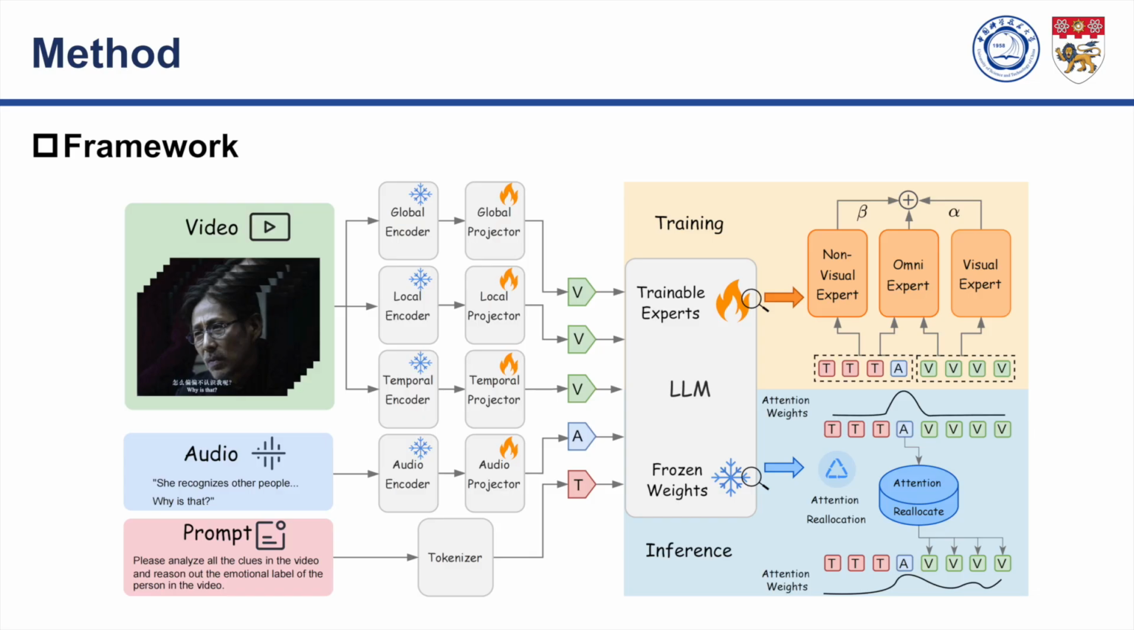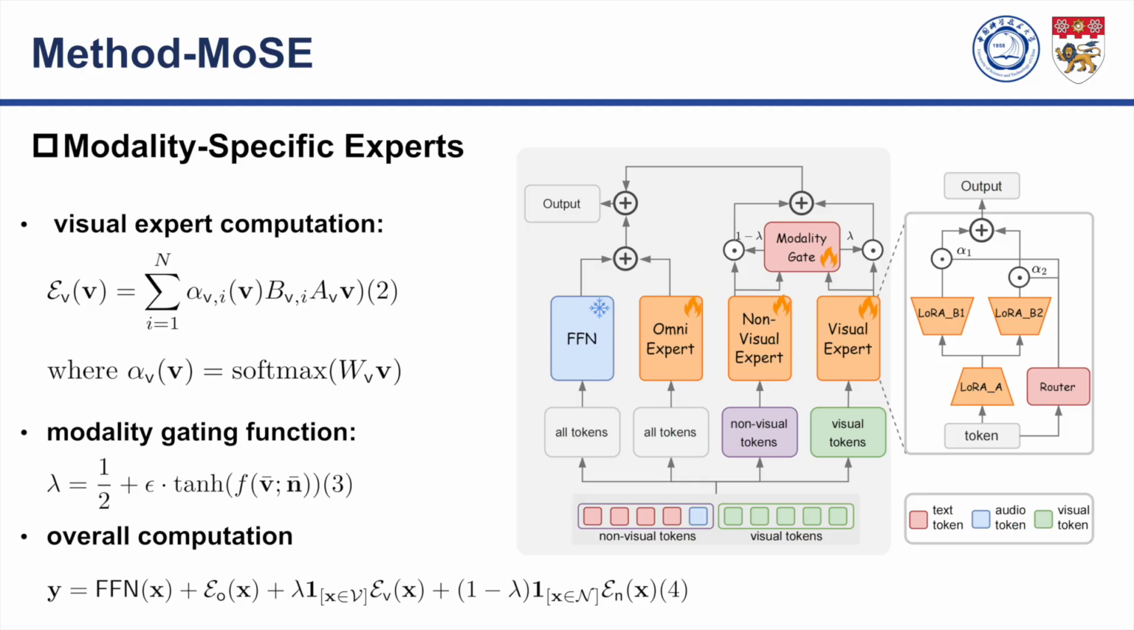MOCR stands for Modality-Specific Experts and Attention Reallocation, and it tackles the problem from two complementary angles, one during model training, and the other during inference. First, for the training phase, we introduce Modality-Specific Experts, or MOS. As illustrated here, MOS consists of three lightweight expert modules: a visual expert, a non-visual expert, and an omni-expert. Crucially, their outputs are fused using a regularized modality gate. This gate dynamically adjusts the contribution of each expert on a sample-by-sample basis, preventing the model from developing a static, habitual over-reliance on any single modality.